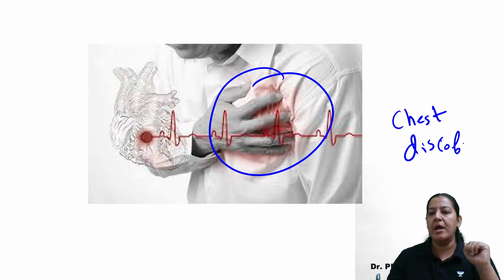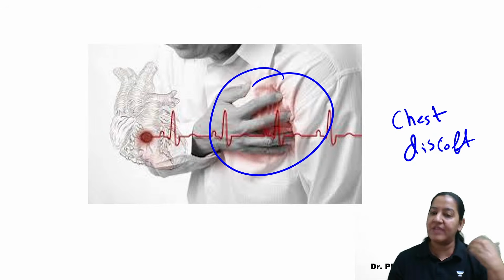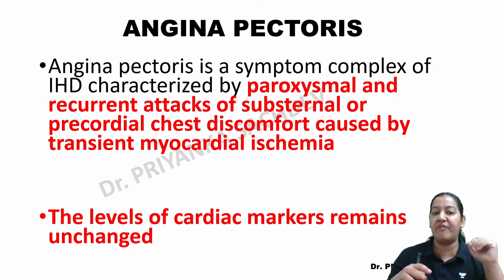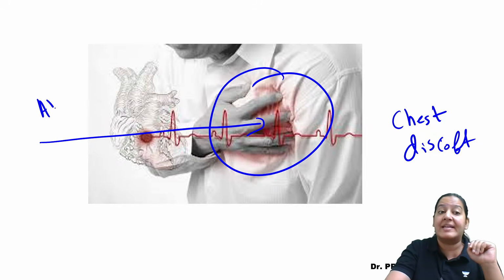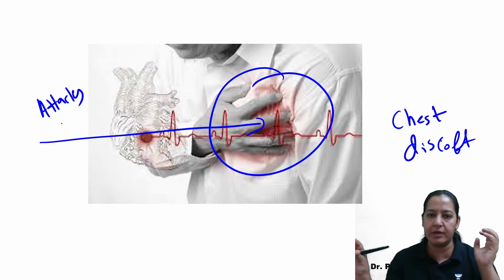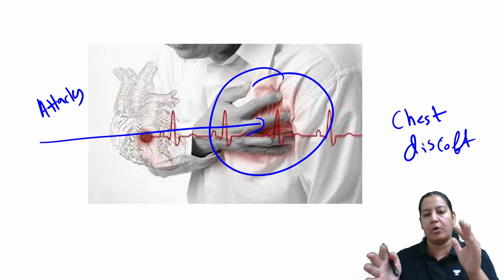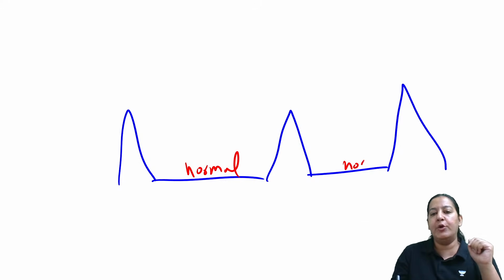It is chest discomfort, because actually the patient says it is not pain, it is heaviness, or a squeezing feeling in the chest. That is known as chest pain or chest discomfort, that is angina. Angina is a disease which is not continuous. It comes in attacks, like asthma. Asthma is not continuously present. The attack comes, the attack goes. And between two attacks, the patient is absolutely normal.